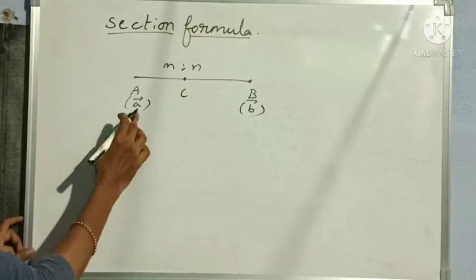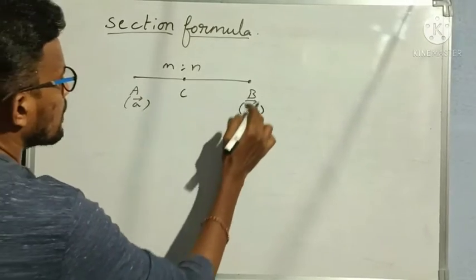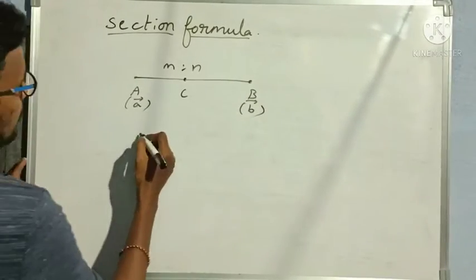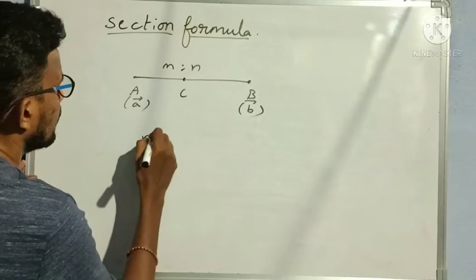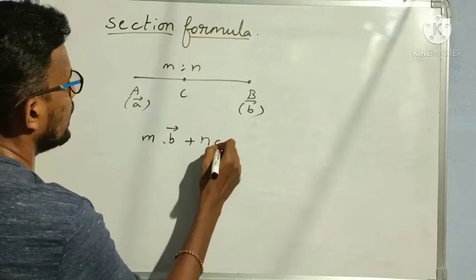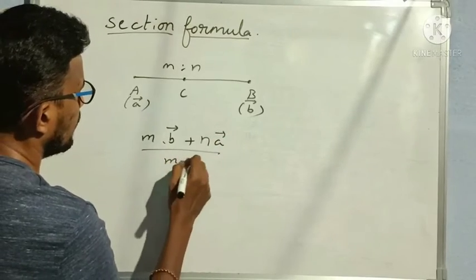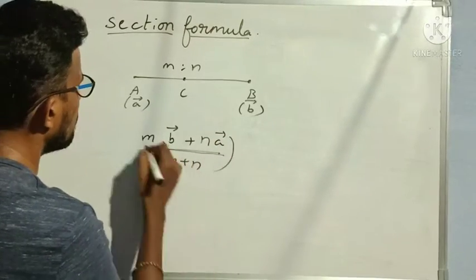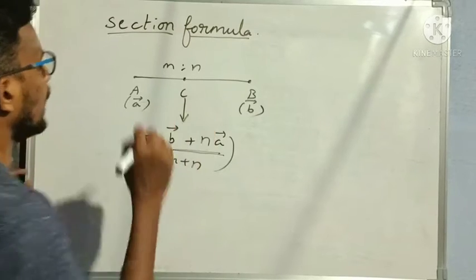Where a bar is the position vector of A and b bar is the position vector of B. Then my section formula is m into b bar plus n a bar by m plus n. This becomes the position vector of C.